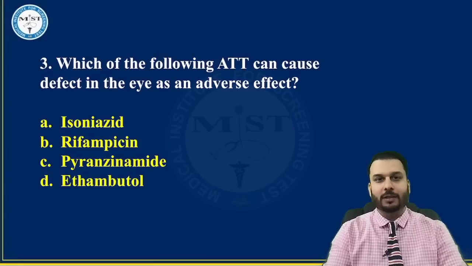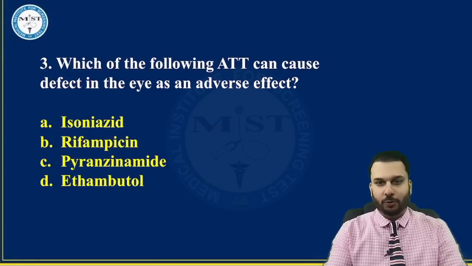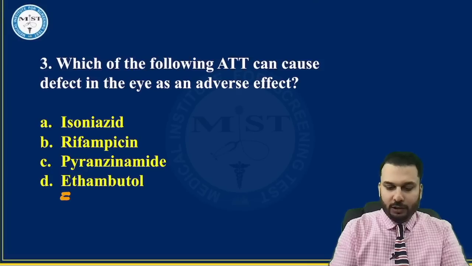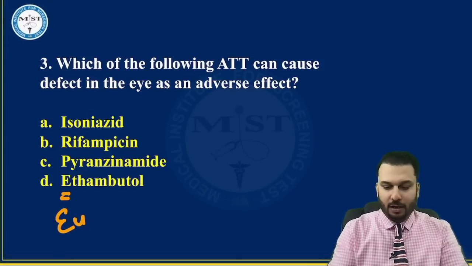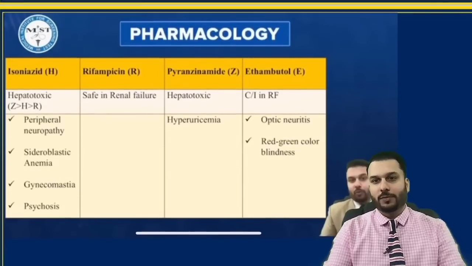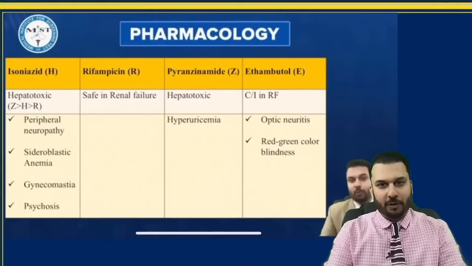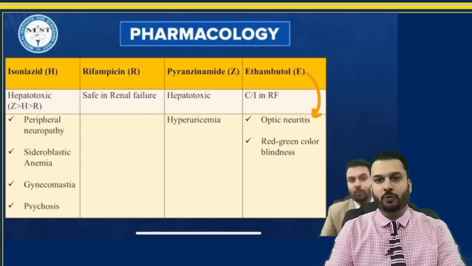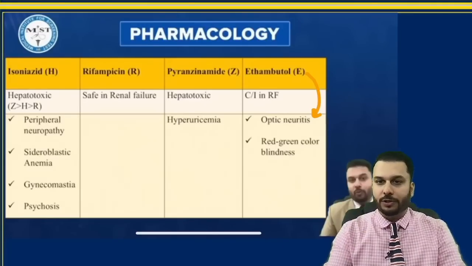Which of the following ATT can cause defect in the eye as an adverse effect? There are 4 drugs that we use in TB, which we all know by the name of HRZE, which stands for isoniazid, rifampicin, pyrazinamide, and ethambutol. E for eye: eye-related side effects are related to ethambutol. So, a straightforward MCQ. Surprisingly, once again, in the 25 important series we had discussed all these TB drugs, and I told you that these are important, the side effects, etc. Anything can be asked, and you can see one of these was a question.